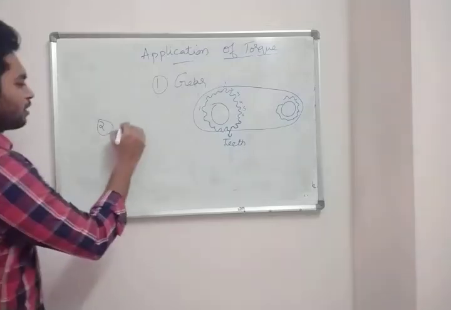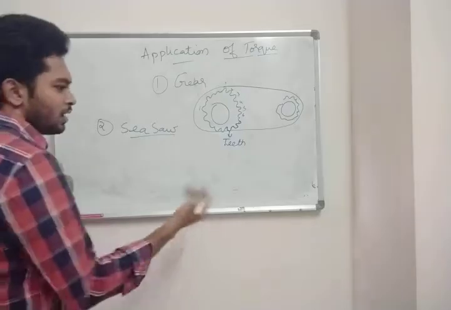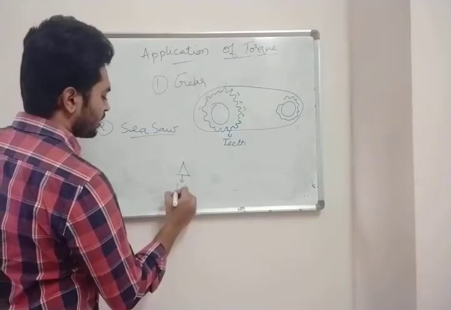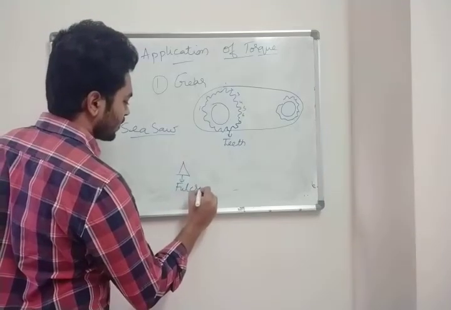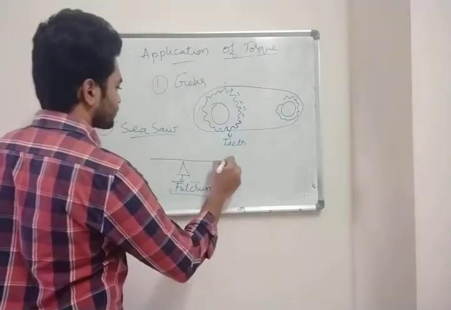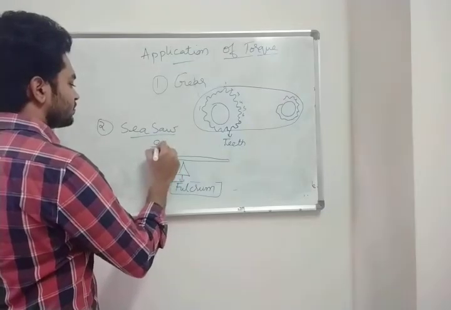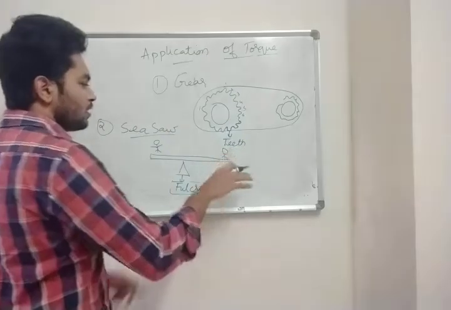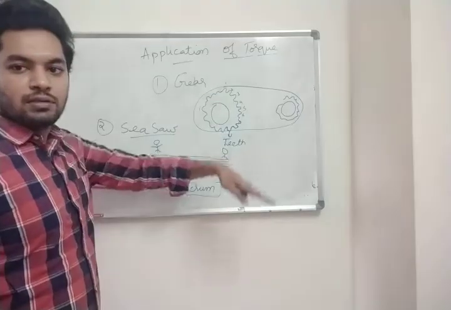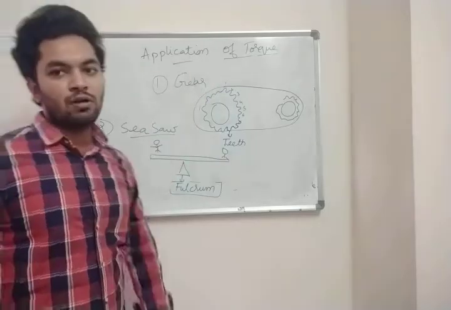application is seesaw. Second application is seesaw. Now what is a seesaw? In your playground you may be having this. There is a small fulcrum. This is called fulcrum. One person will sit here, another person will sit here, and you play like this. One will go up, one will come down, one will go up, and the other will come down. So this is called a seesaw. Here also this is an application of torque.